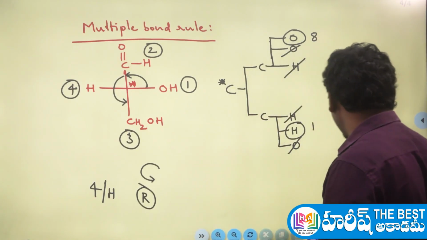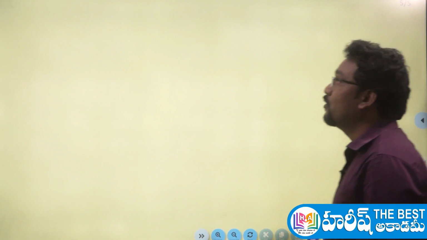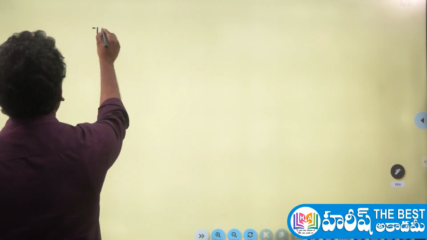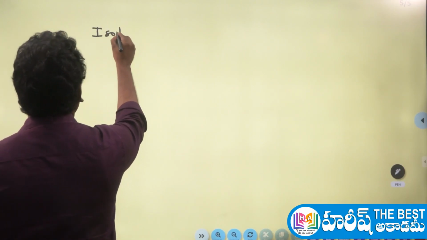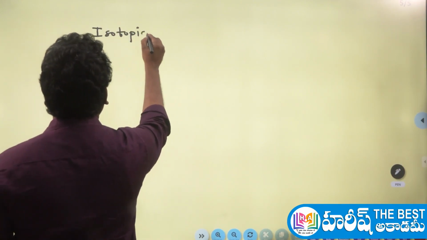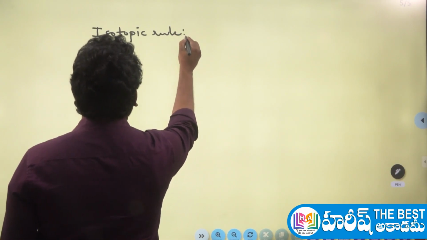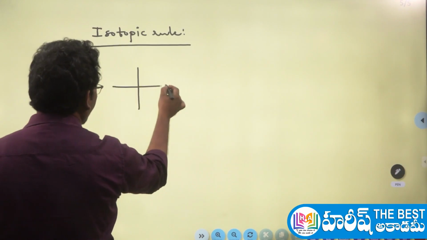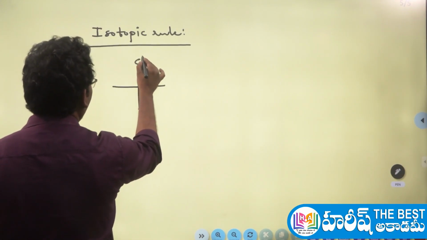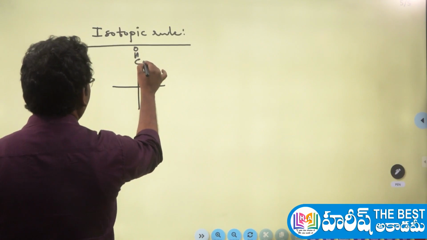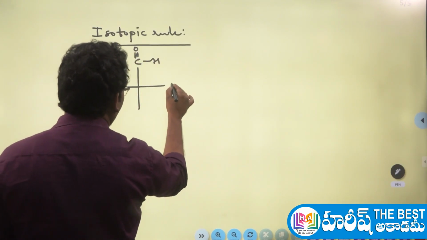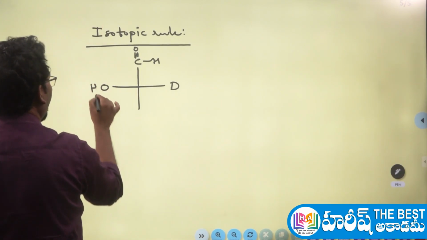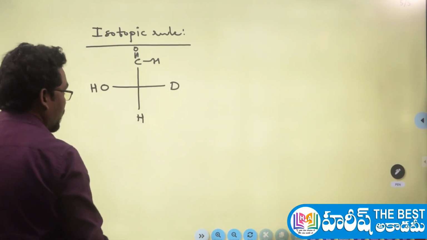Now let me tell you the last rule, that is the fourth rule here. So what is the fourth rule? The fourth rule is called the isotopic rule. What is the isotopic rule? Let me tell you that here. Isotopic rule means in case isotopes are present. For example, consider here a molecule like aldehyde, and here I am writing something like deuterium, and here I am writing something like hydroxy, and here I am writing the hydrogen atom. Yes, you can check that here.